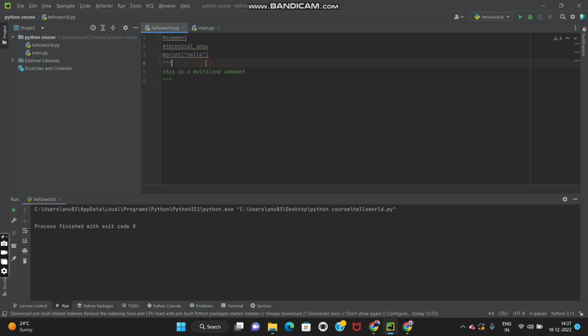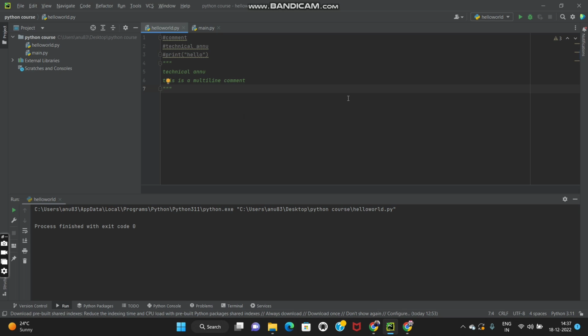You can write anything you want. If I want to write something in paragraph form, I can do it using three quotations. So this is a multi-line comment, and when we use a hash, this is a single line comment. That is all about comments.